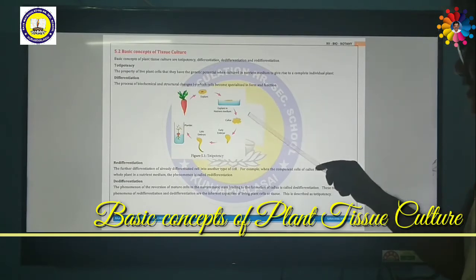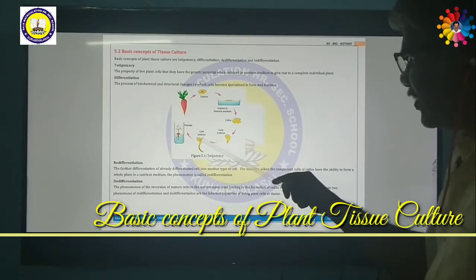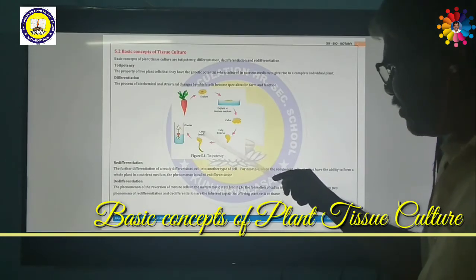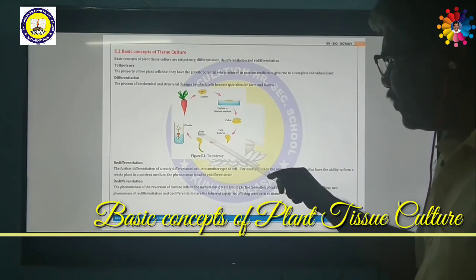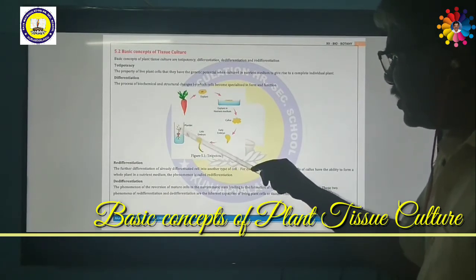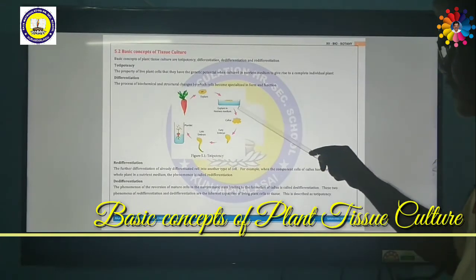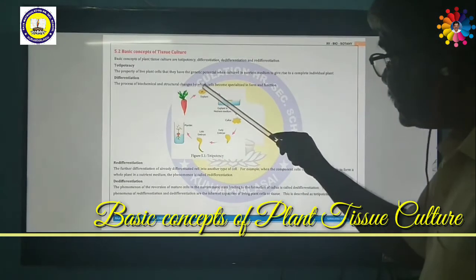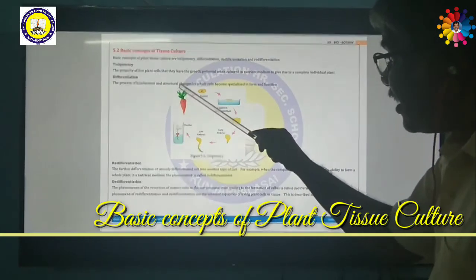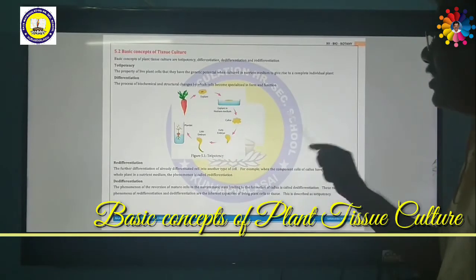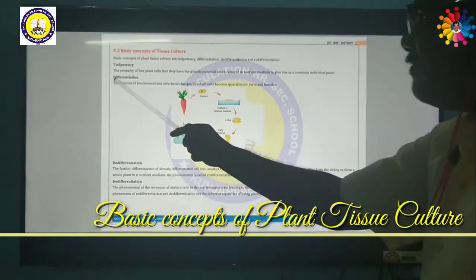From the callus, an embryo will be developed. This is the early embryo. This is the late embryo. From this embryo, a new plant, that is shoot and root, will be produced. This will form a new plant. So this is called totipotency. That means a single cell which has the ability to produce the entire organism is called totipotency. Do you understand? Next we are going to see about differentiation.